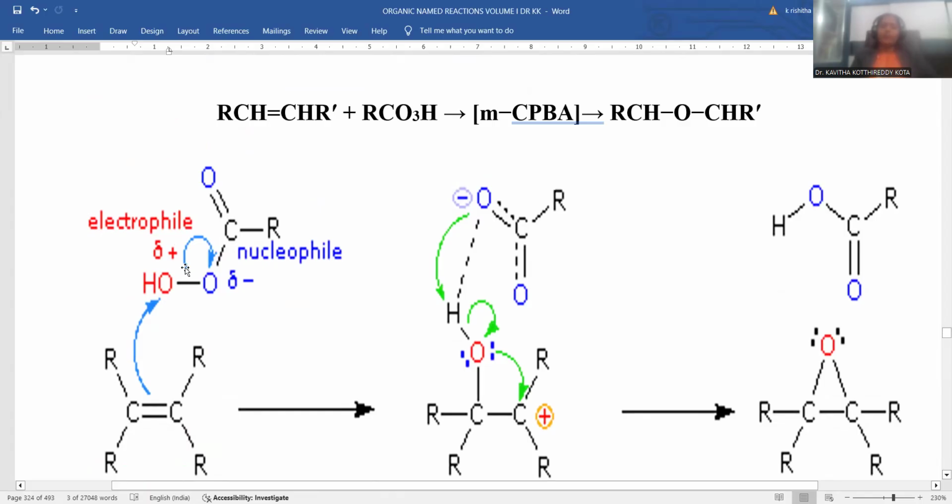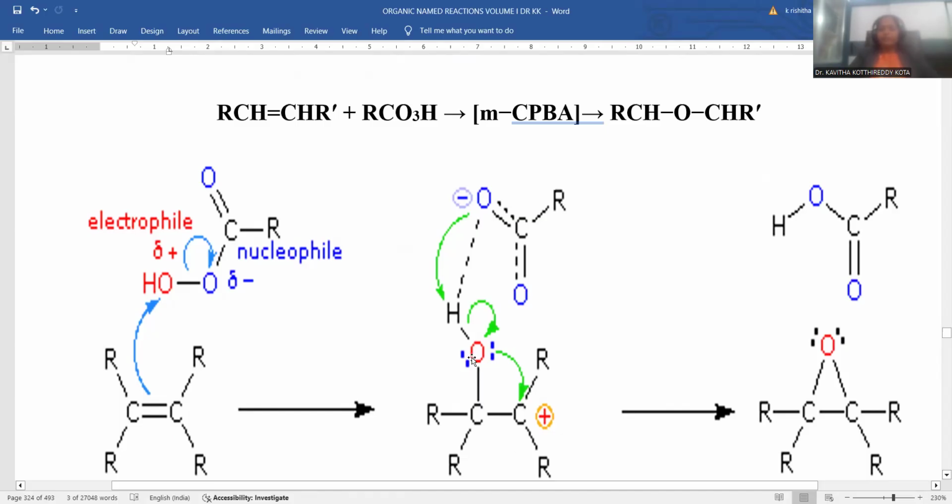The oxygens are adjacent, and each oxygen has two lone pairs, so lone pair repulsions dominate. Whenever repulsions dominate, one of the atoms should come out, and that oxygen, when released, takes part in the reaction with the olefinic double bond. Being electron rich and nucleophilic in nature, the olefinic double bond is able to bind with that oxygen.